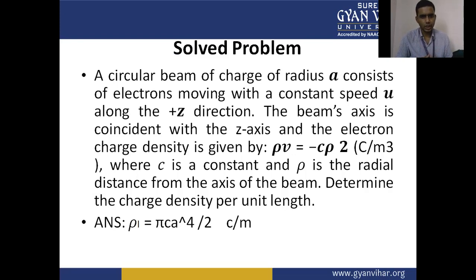The electron charge density is given by rho v is equal to minus C rho square coulombs per meter cube. This is the volume density, where C is a constant and rho is the radial distance from the axis of the beam. Determine the charge density per unit length.